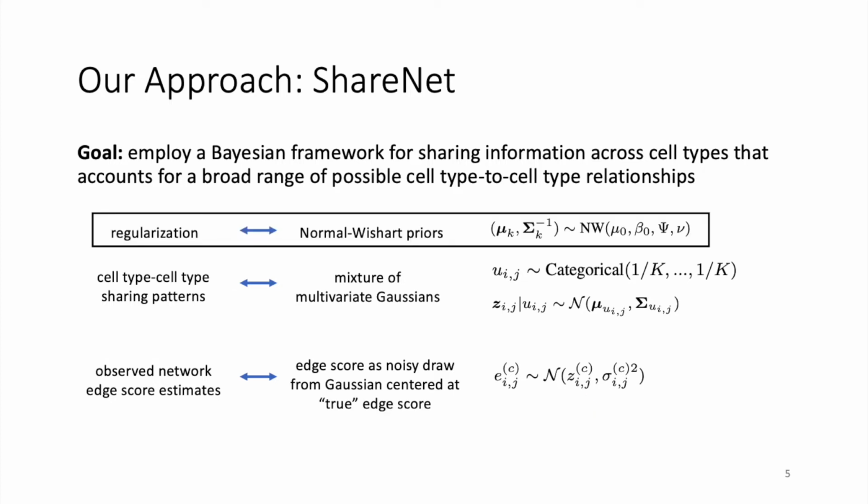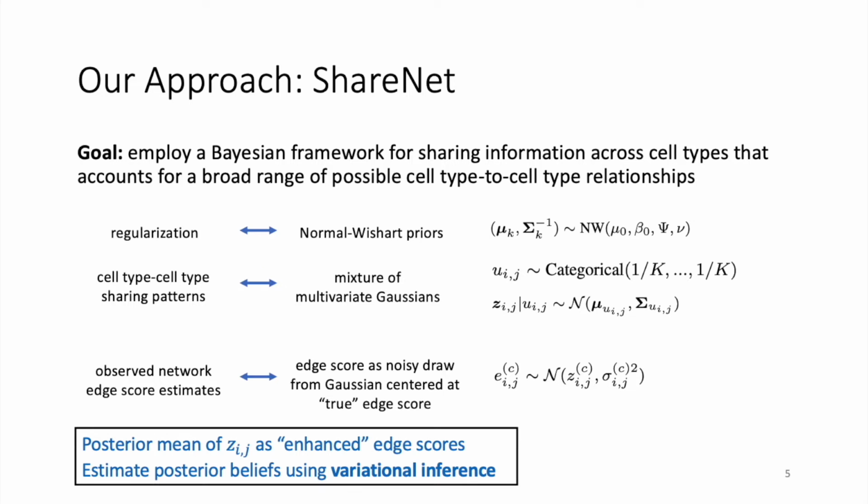Lastly, in our model, we also include a normal Wishart prior on the parameters of each multivariate Gaussian mixture component for regularization. Because the Zij latent variable represents the true edge scores for edge ij across the C cell types in a dataset, we're interested in calculating the posterior density of the latent variables in the Bayesian model given the input data. Specifically, we are interested in using the mean of the posterior distribution for Zij as enhanced edge scores that account for the sharing structure implied in our Bayesian model. Exact inference of the posterior distribution is intractable for our model, so we leverage variational inference to approximate the posterior.